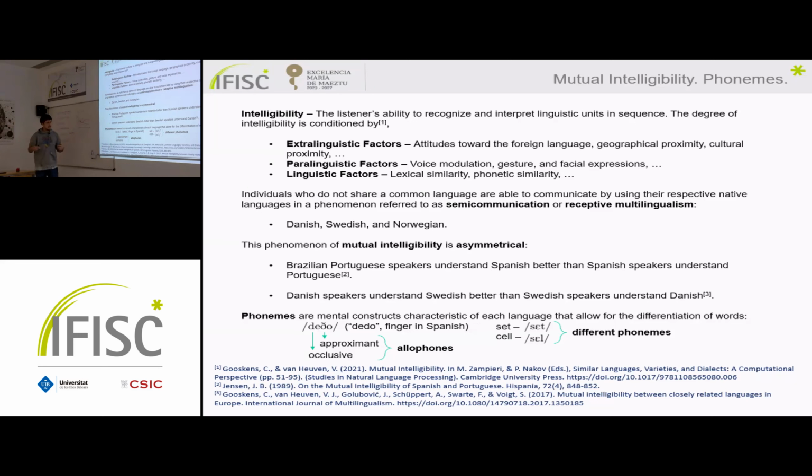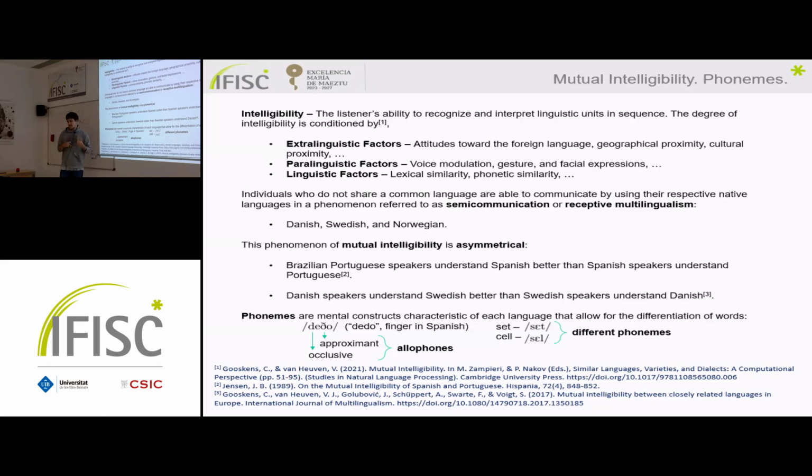They have this phenomenon. It has been widely studied by different authors, and it has been shown that this phenomenon is asymmetric. So for the case of the Danish speakers and the Swedish speakers, the Danish speakers can understand Swedish speakers better than the other way around. And it happens also for Brazilian Portuguese, in one study from Jensen, where they found that Brazilian Portuguese speakers can understand Spanish speakers better than Spanish speakers can understand them.